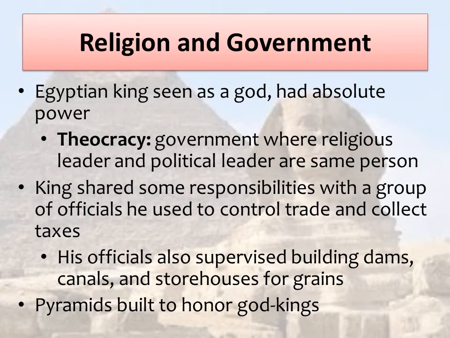In ancient Egypt, the king was seen as a god and had absolute power. The term for this is called a theocracy, or a government where a religious leader and a political leader are the same person. The king shared some responsibilities with a group of officials that he used to control trade and collect taxes. His officials also supervised building dams and canals to control water, and also creating storehouses for grains. In return, ancient Egyptians built pyramids to honor their god kings.